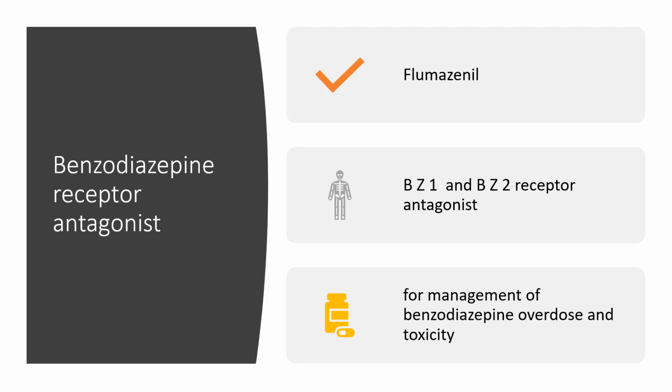There is a drug known as flumazenil, which is a benzodiazepine receptor antagonist at both BZ1 and BZ2 receptors. Therefore, this drug flumazenil is useful for the management of benzodiazepine overdosages and toxicity. With this, I conclude the benzodiazepine lecture.